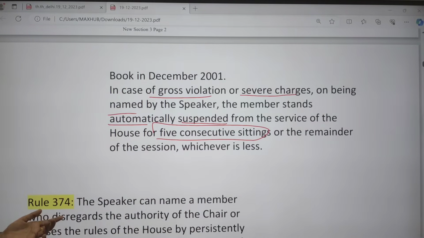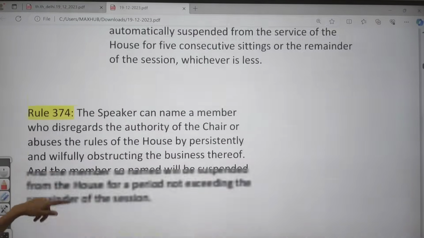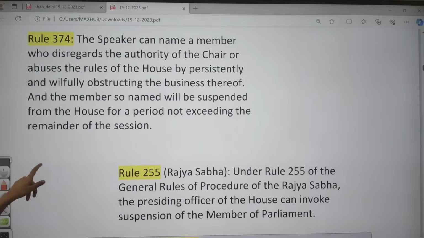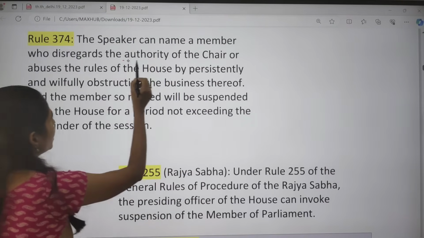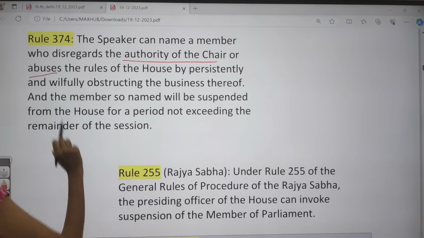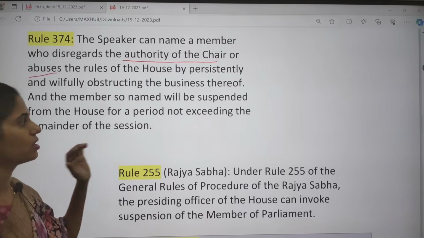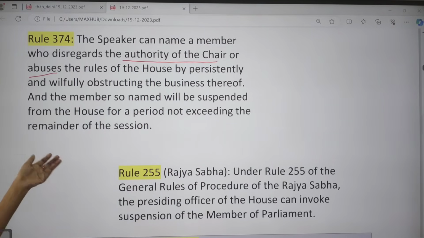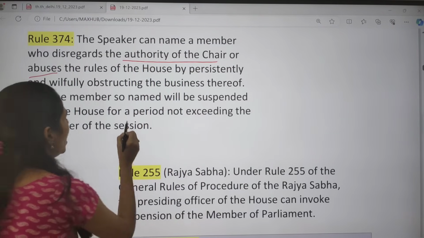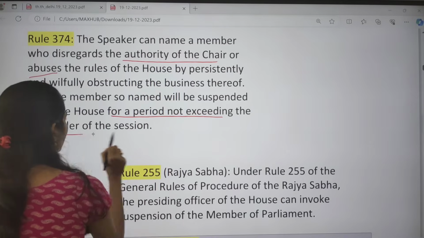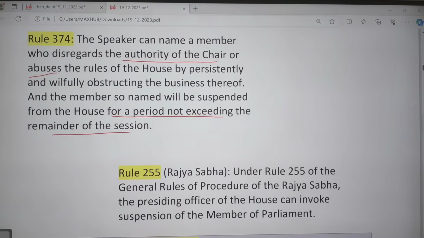Or even for the remainder of the session, whichever is less, under Rule 374A. So this Rule 374 says that the Speaker can name a person who disregards the authority of the chair or abuses the rules of the House by persistently and willfully obstructing the business of the House. That person will be suspended from the House for a period not exceeding the remaining session. So this is Rule 374 of Lok Sabha.